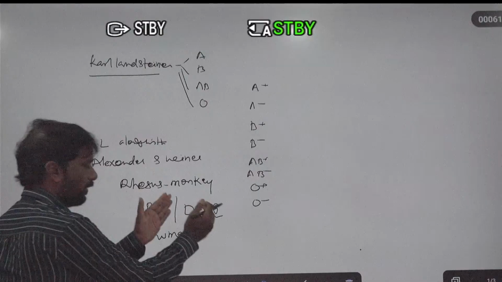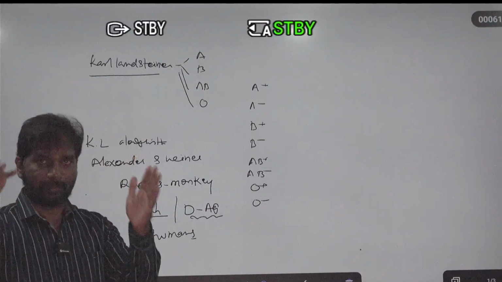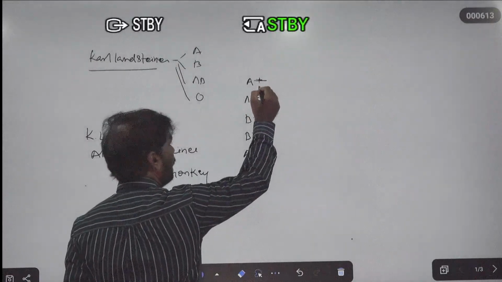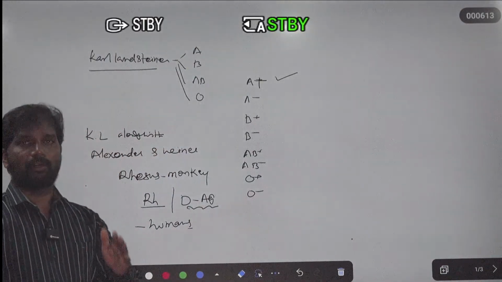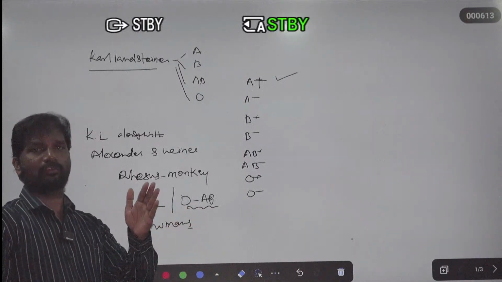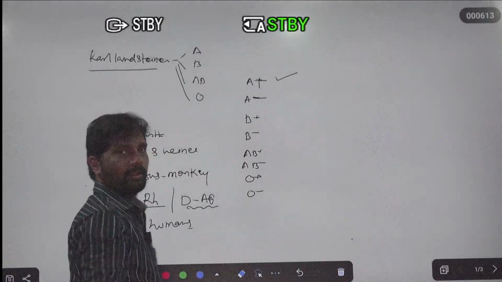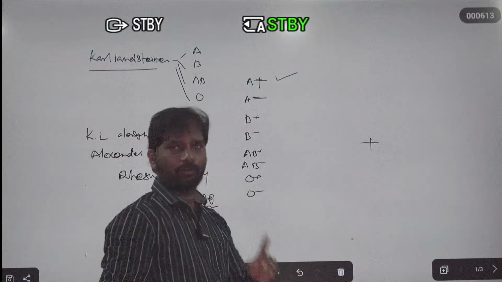When this D antigen or Rh antigen is present in the blood group of a person, you can say that it is positive. When the Rh antigen or D antigen is absent, you can say that it is negative. When the antigen is present, that is the positive blood group.